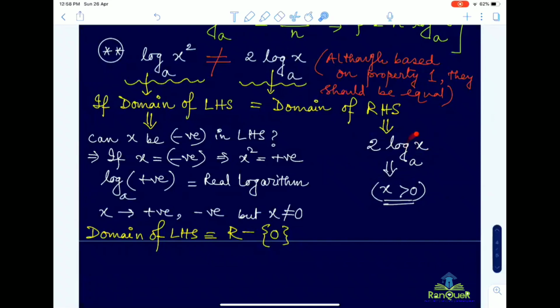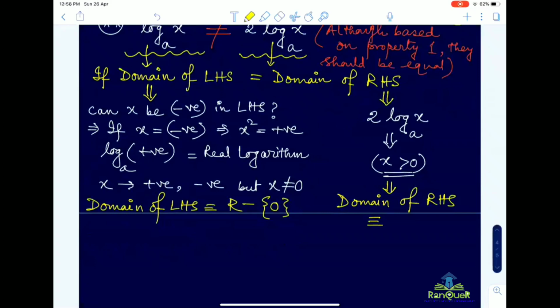Do you get my point? So in this case, the domain of the right hand side will be the open interval 0 comma infinity, isn't it? x greater than 0 means the open interval 0 comma infinity.